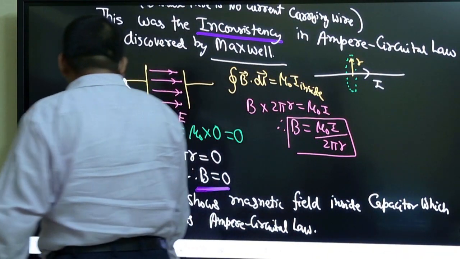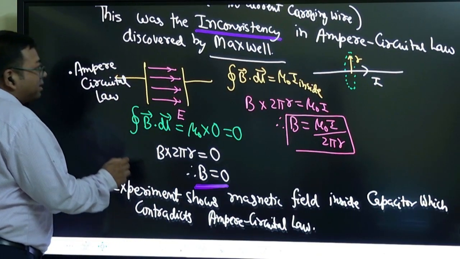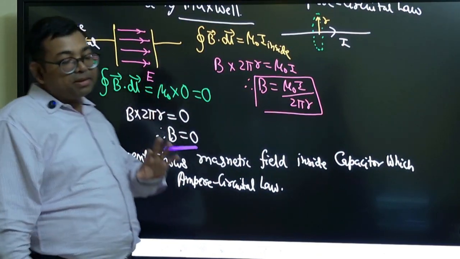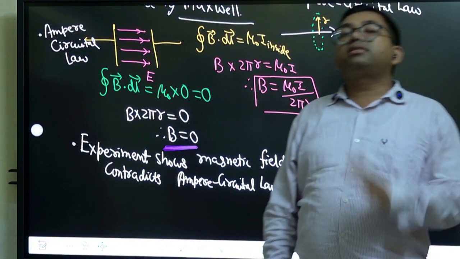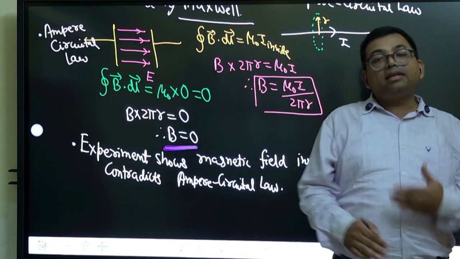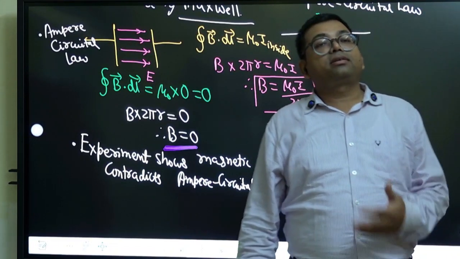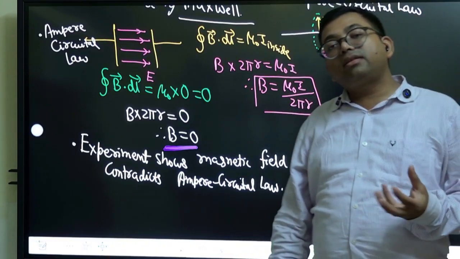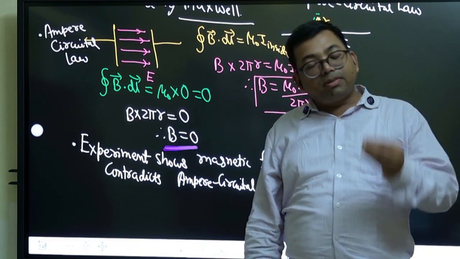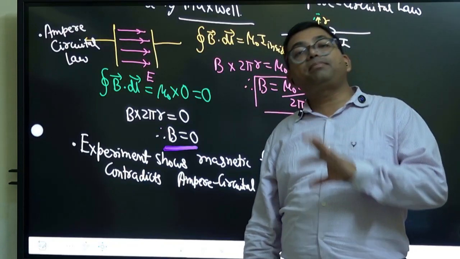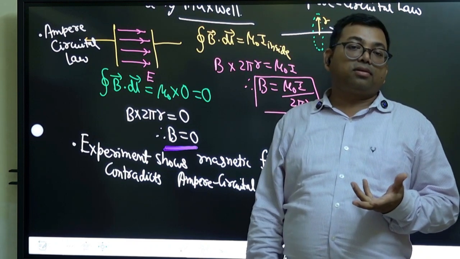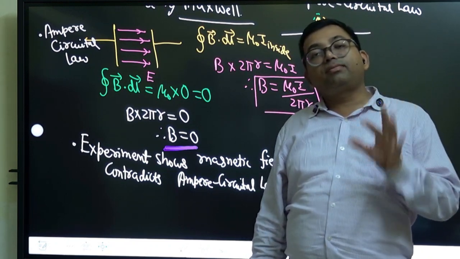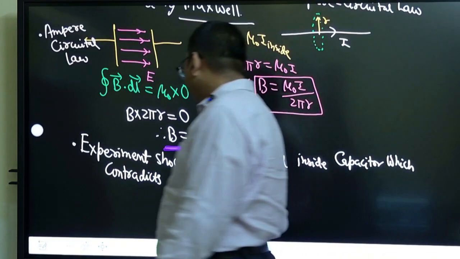He says that yes, current is there, but that current we cannot see. Inside the capacitor also there is some invisible current. That current we cannot see. That current is named displacement current. So Maxwell gave another current, displacement current, which is present inside the capacitor, and that current is flowing without any wire. That current is called displacement current.